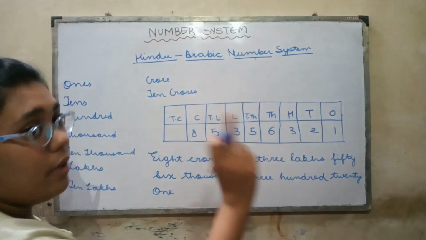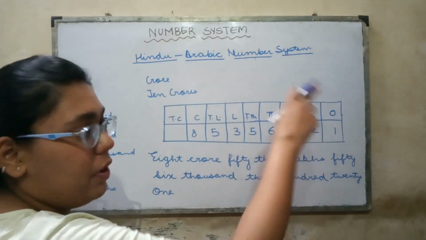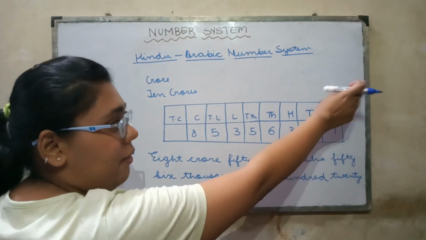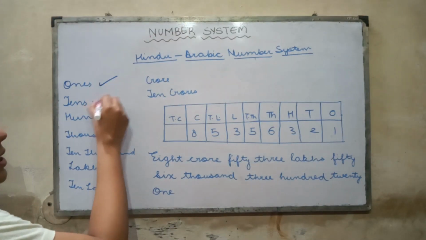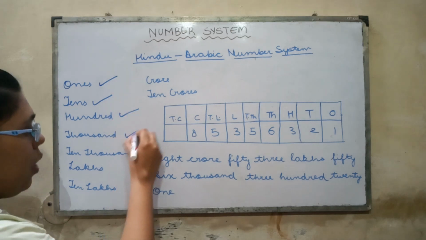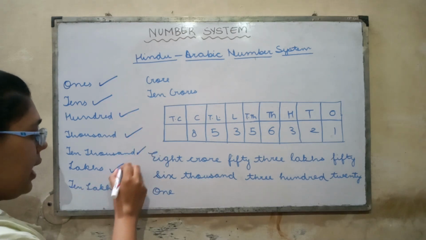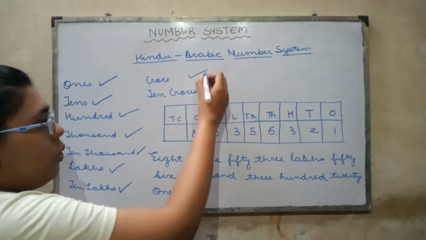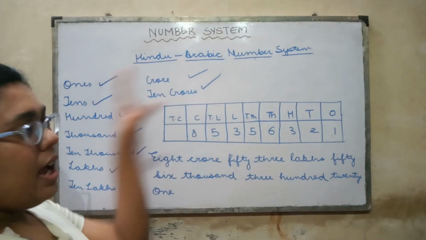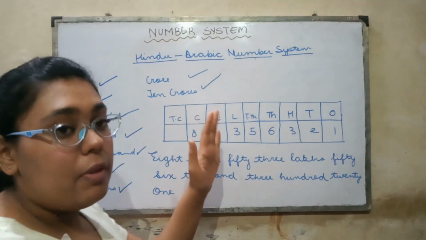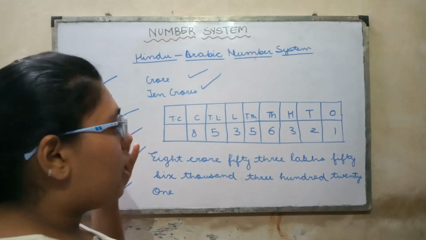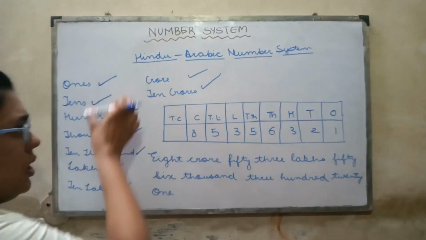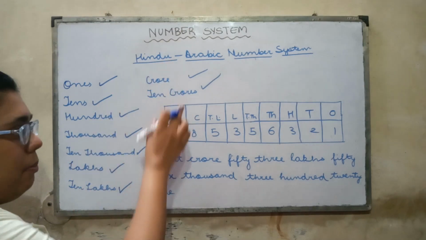So starting from the right, remember from the right, because every number system starts from the right. So starting from the very right, we have ones, tens, 100, 1000, 10,000, lakh, 10 lakh, crore and 10 crore. This has to be memorized because this will be further used in the place value system. Okay. So now let's take an example. Basically these are the notations and you have to remember this.